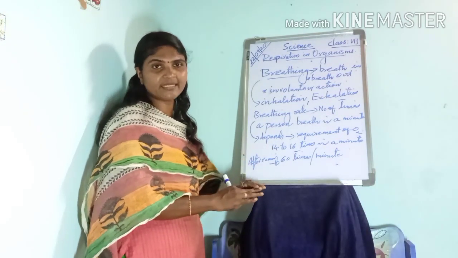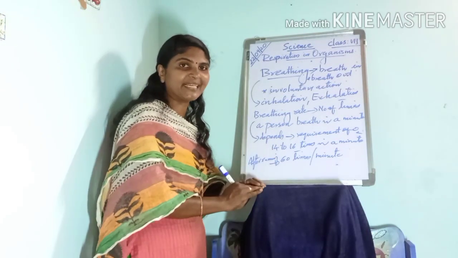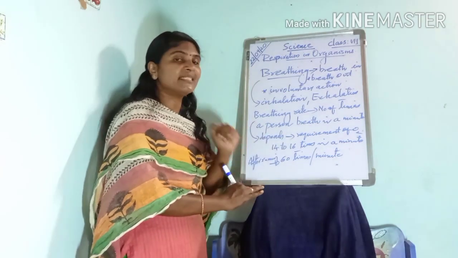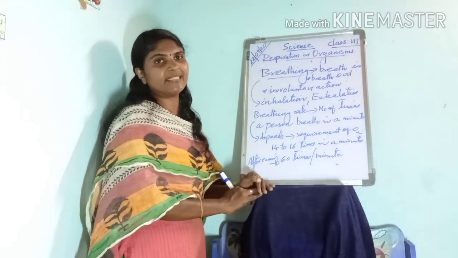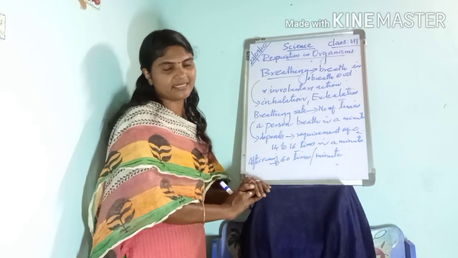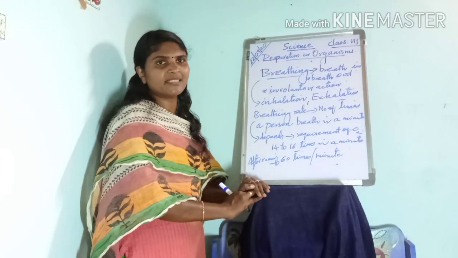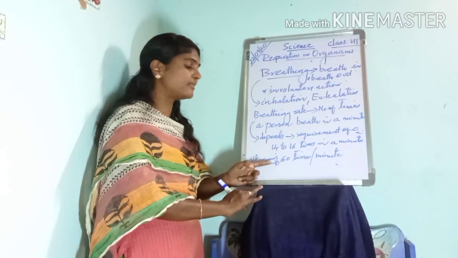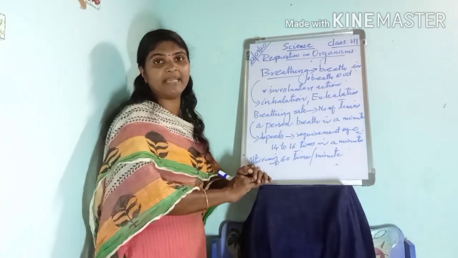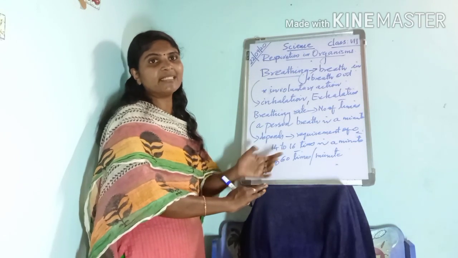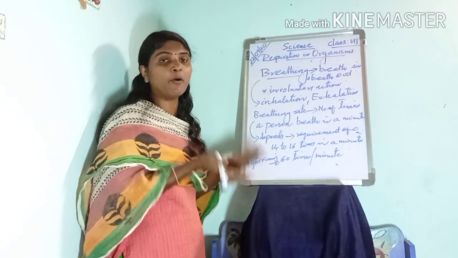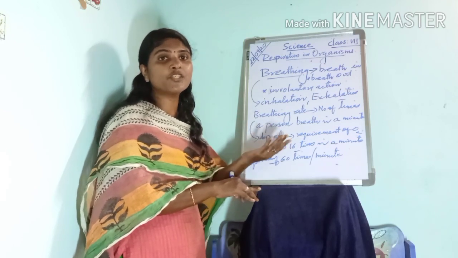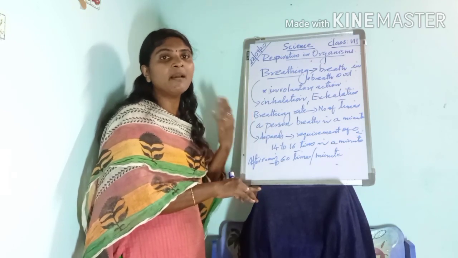Suppose when we are at rest, what is our breathing rate? 14 to 16 times in a minute. After running, our body requires more oxygen, so our breathing rate increases to 60 times in a minute.